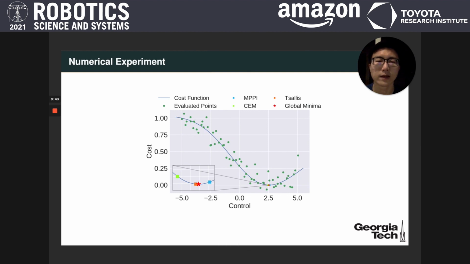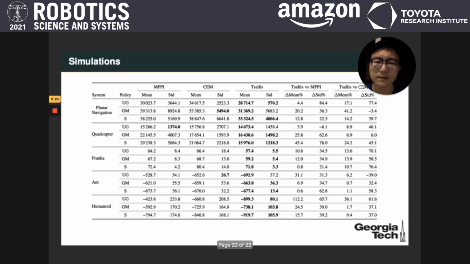We have applied the framework to various different problems, starting with a static optimization problem with noisy objective evaluations. From the plot here, we can see that the Tsallis framework achieves a solution that's the closest to the global minimum. We have also applied these frameworks on different problems in simulation. From this table here, we observe that the Tsallis framework outperforms MPPI and cross-entropy for all different policy distributions in terms of the mean cost. And it beats them in many cases for the standard deviation, only losing out in very few scenarios. Thank you so much.